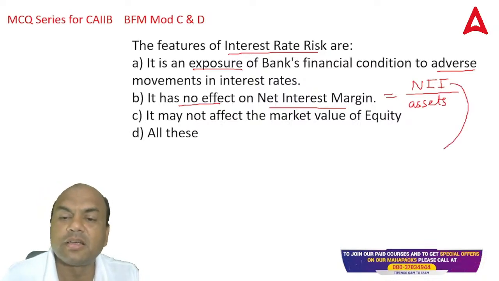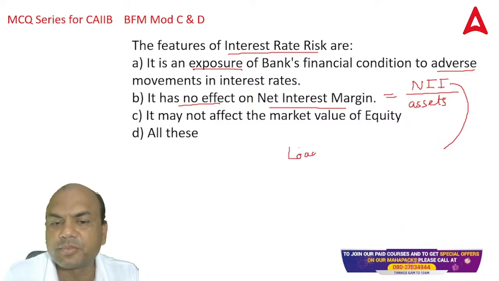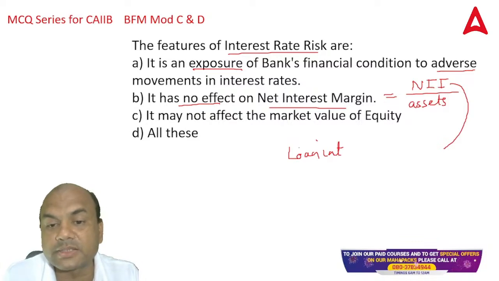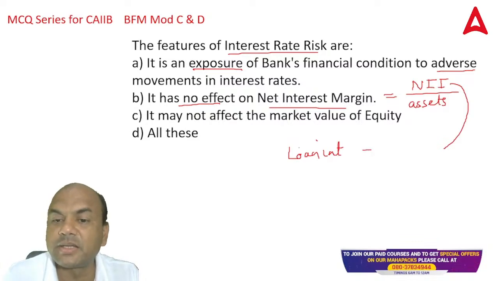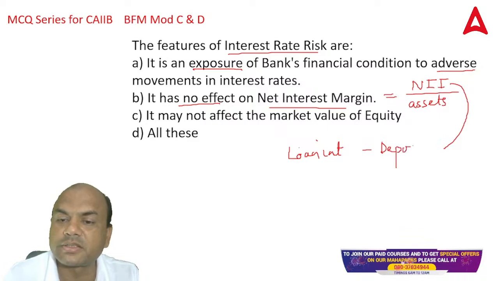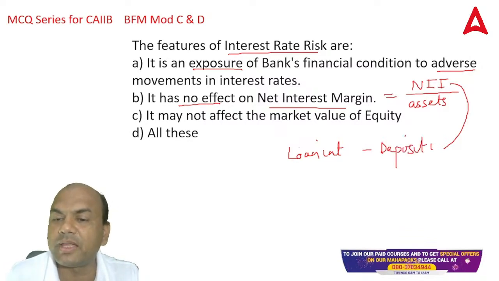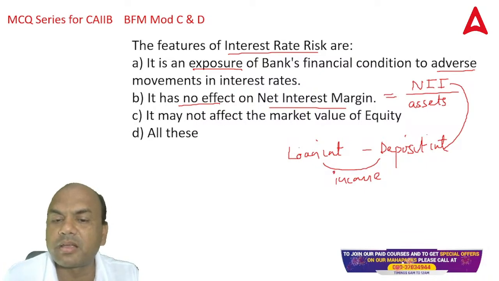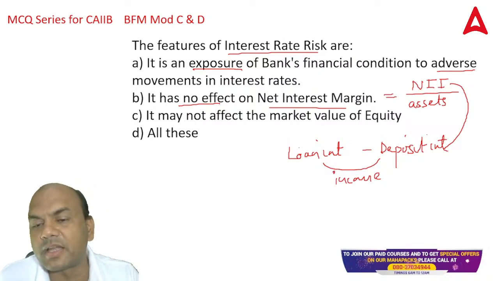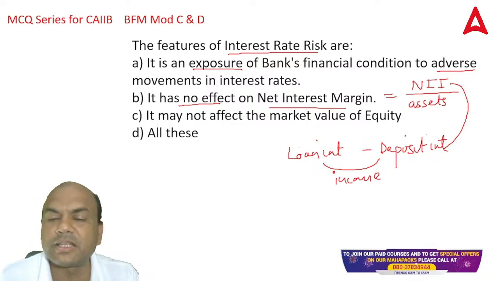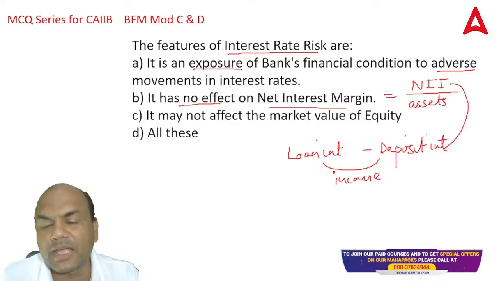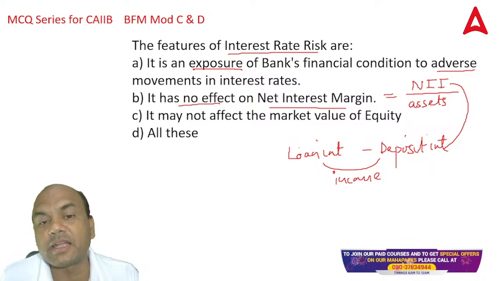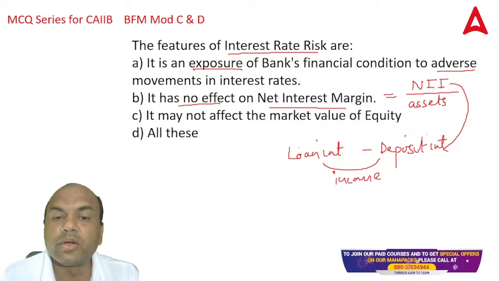Now what is NII then? NII means the loan interest which I get, minus the deposit interest. That difference is known as my NII. That is my income, the income of the bank. How does the bank earn? Bank gives loan and gets interest, and takes deposit and gives interest. The difference is the income. So that is NII. When I divide it by the performing assets, I get NIM. So no effect on the NIM.